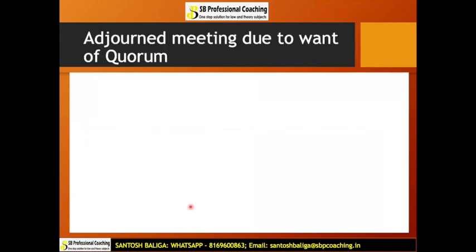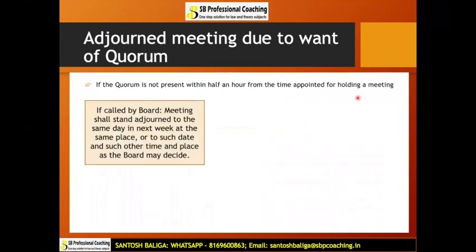Okay. Now, when do we check whether the quorum is present in the meeting or not? It is checked by the company secretary within half an hour of the meeting. If the quorum is not present within half an hour from the time appointed for holding the meeting, then if the meeting has been called by the board, the meeting shall stand adjourned. What do you mean by adjourned? Adjourned means it will be postponed to a further date, to a future date.